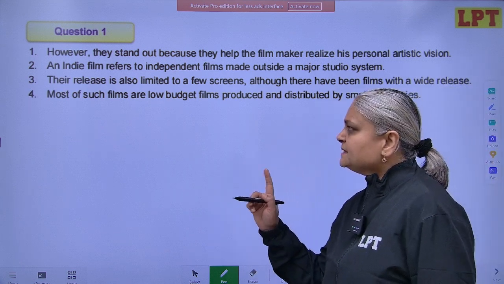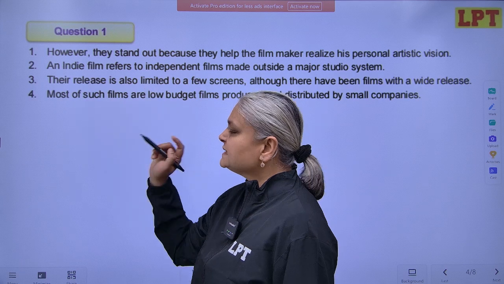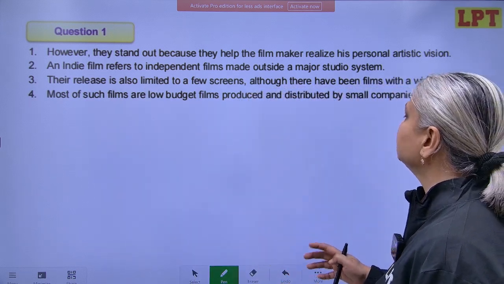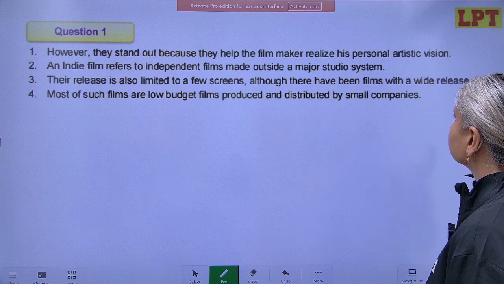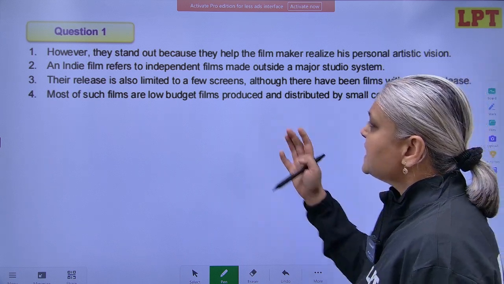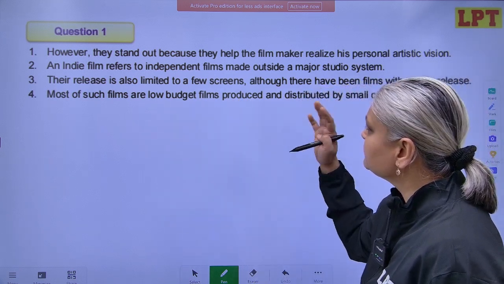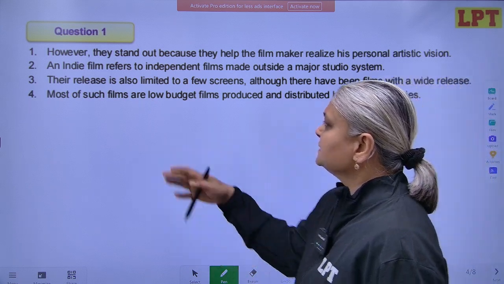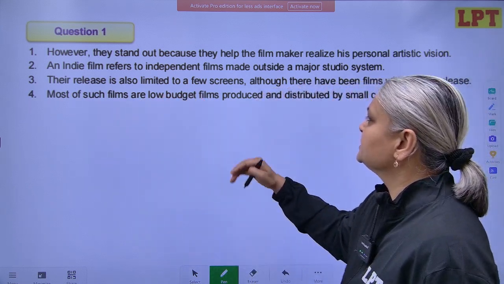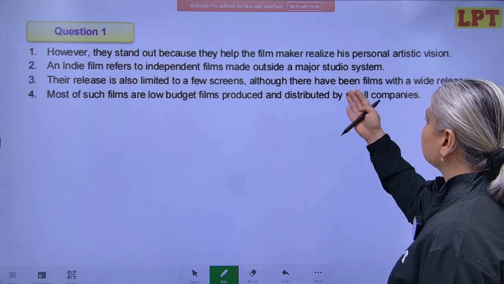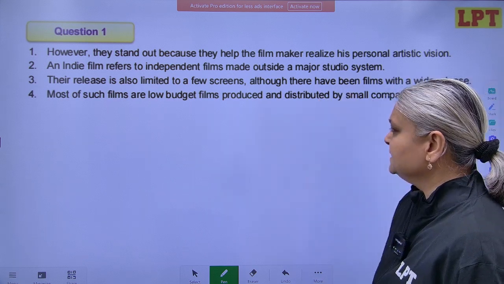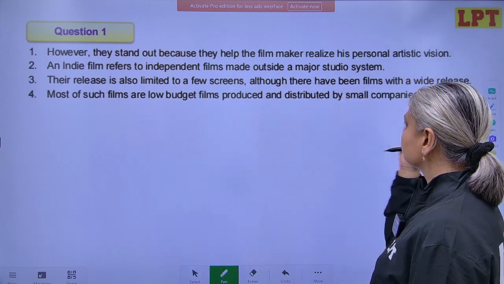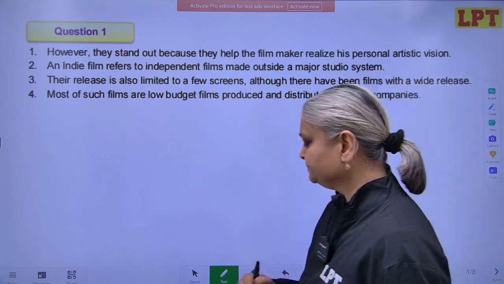So the first step is read all the sentences as they are given properly. However, they stand out because they help the filmmaker realize his personal artistic vision. An indie film refers to independent films made outside a major studio system. Their release is also limited to a few screens, although there have been films with a wide release. Most of such films are low-budget films produced and distributed by small companies.